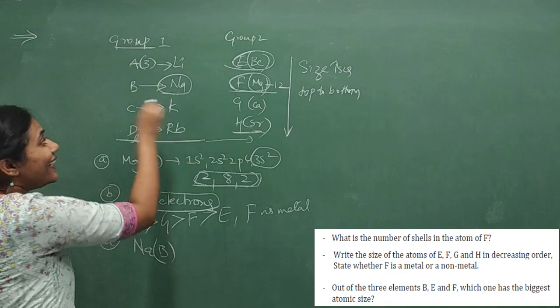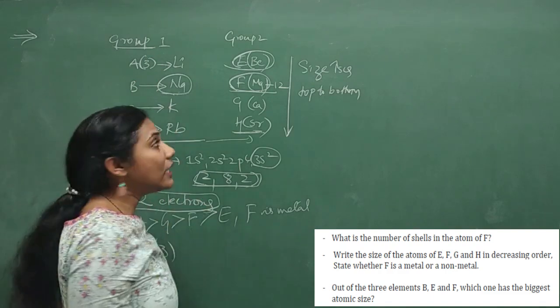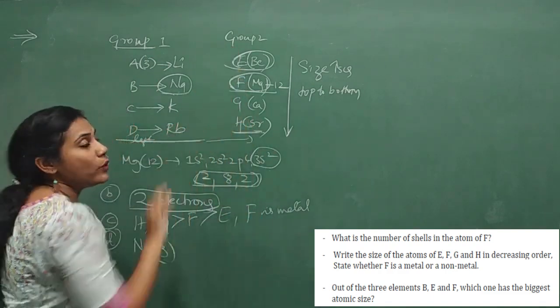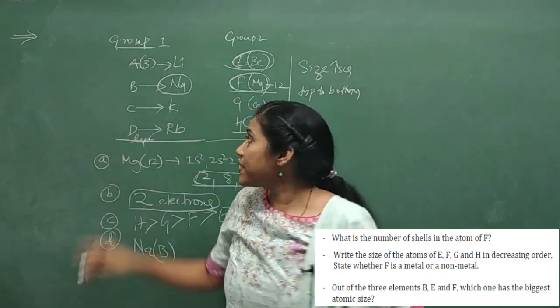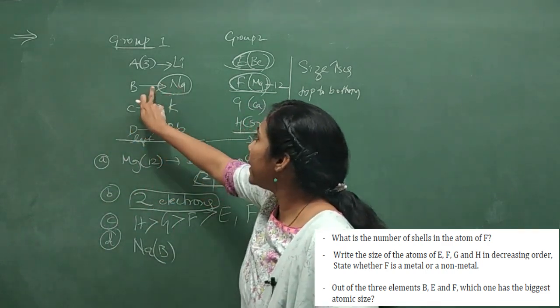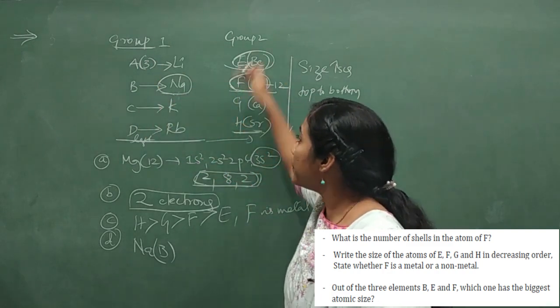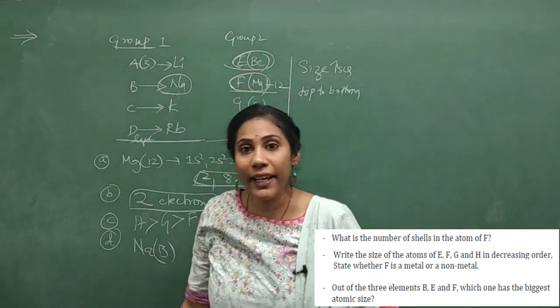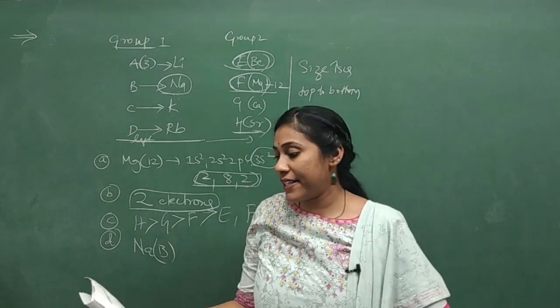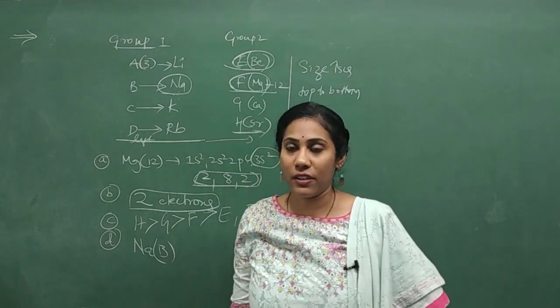So group 1 elements are always bigger than group 2 elements. Since our B, that is sodium, is in group 1, B is always bigger than group 2 elements. So this is how you have to answer that 5th question.